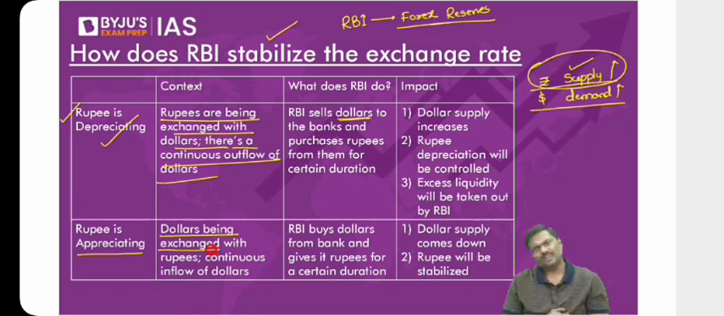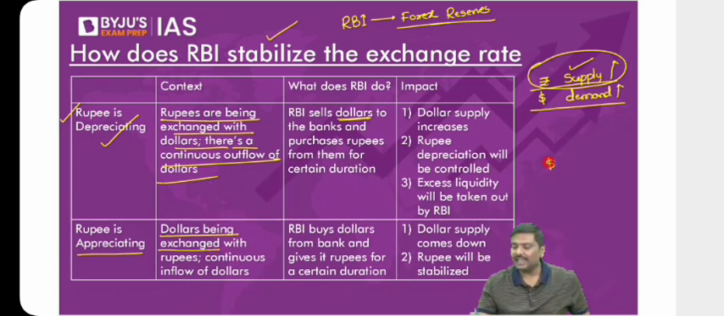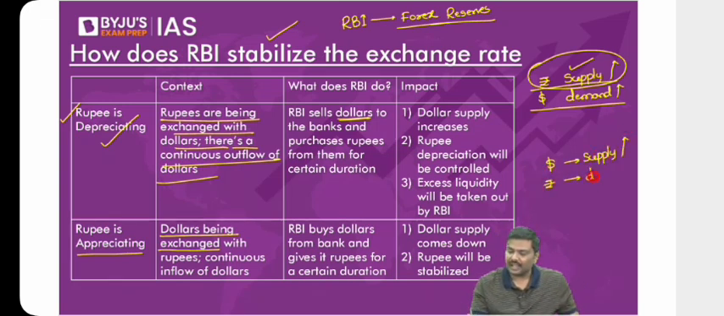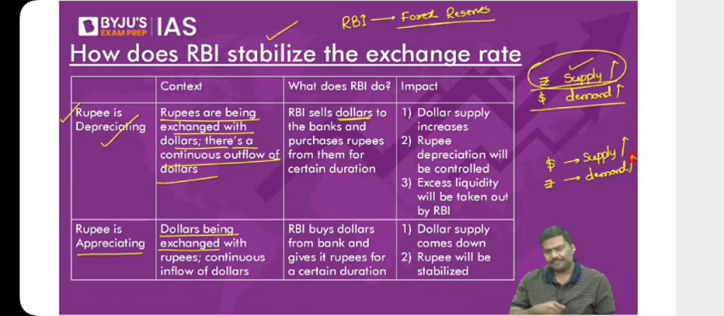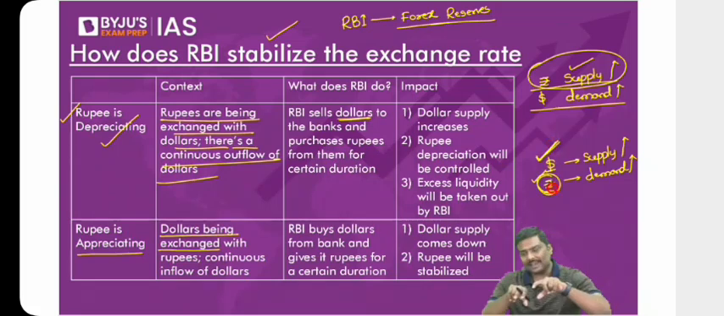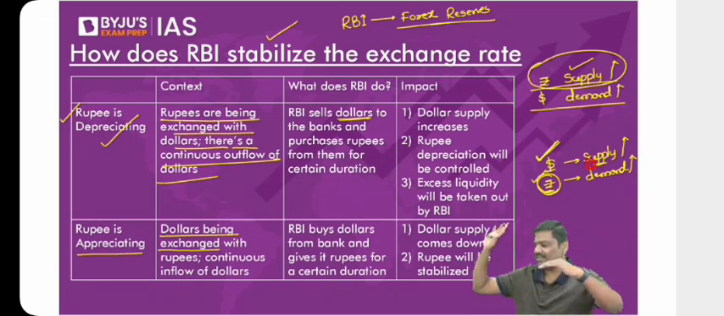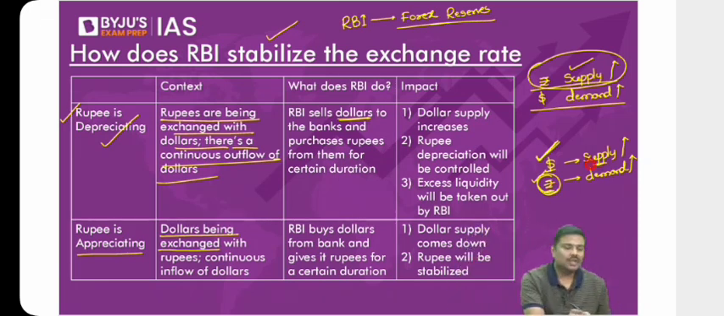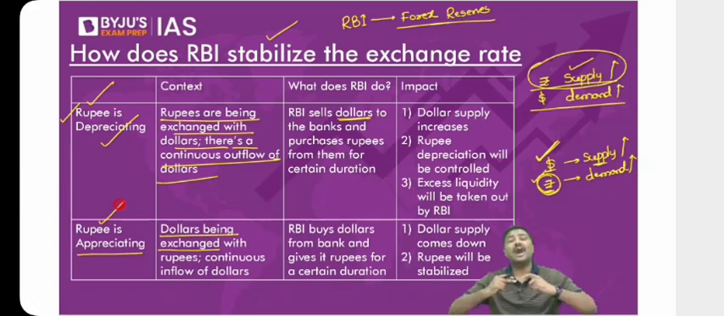Now what will happen? What does RBI do? Exactly opposite. In the market, dollar supply is very high, and rupee demand is also very high. RBI will start purchasing dollars, because supply is very high, and supplying more and more rupees in the market, thereby ensuring the supply of dollars comes down and the exchange rate stabilizes. I hope you understand, right? Whenever the rupee is continuously appreciating or depreciating, RBI will intervene in the market and try to stabilize the exchange rate.